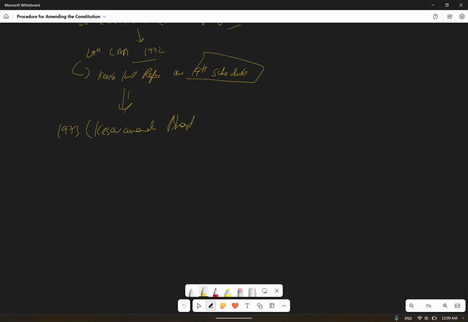the Kesavananda Bharati case happened. Earlier it was decided to challenge from Article 21, but later it was decided to challenge from Article 26. So Madhav Raja Scindia challenged the 26th amendment, and various things were challenged.